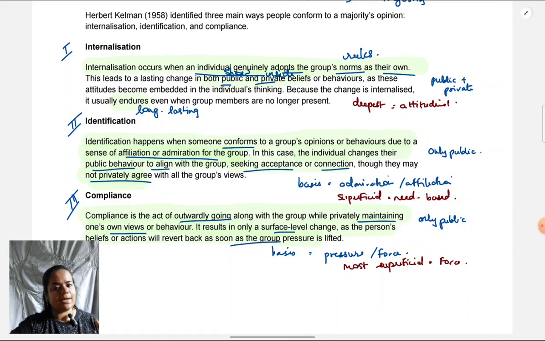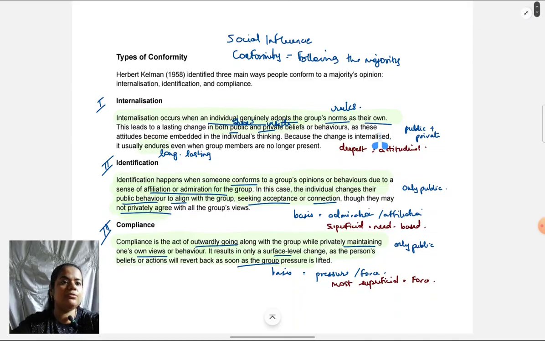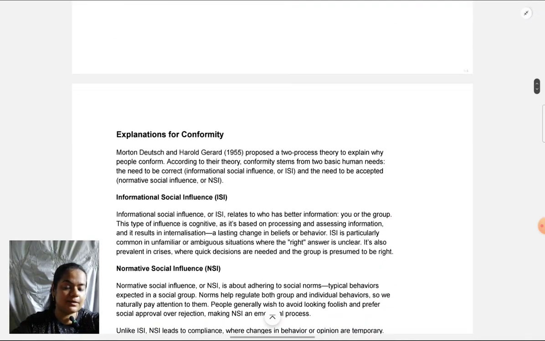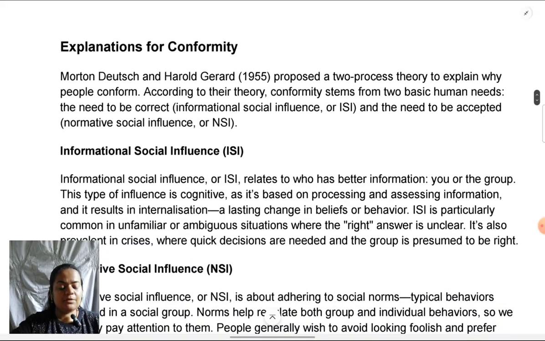So you have to know evaluations as well. Even for this topic, many students feel this topic is purely descriptive. In these 3 concepts there's nothing to evaluate. There's a practice question ahead in the next part of this video, in which I'll show you how you can do an AO3 analysis for this topic as well. So be aware that it can come. Don't take it for granted or assume that evaluation can't come. It's not very popular in the paper, but it can come.